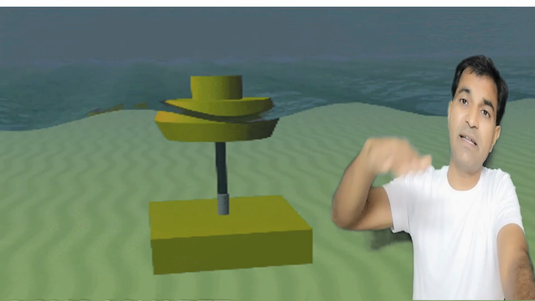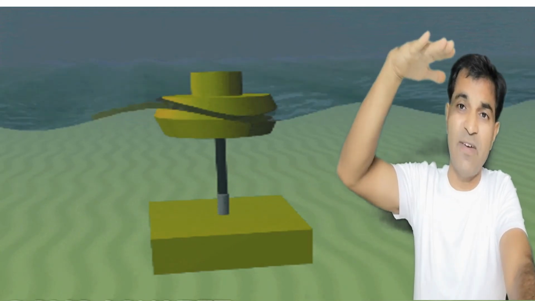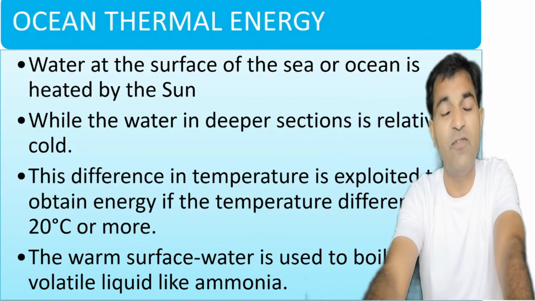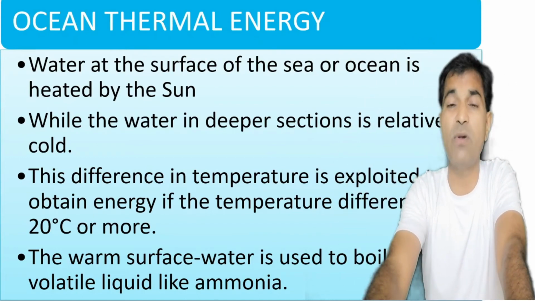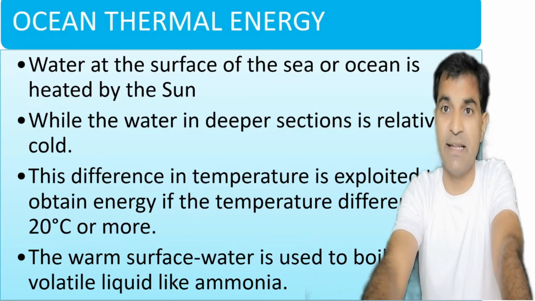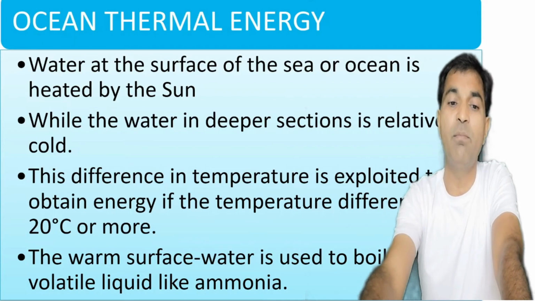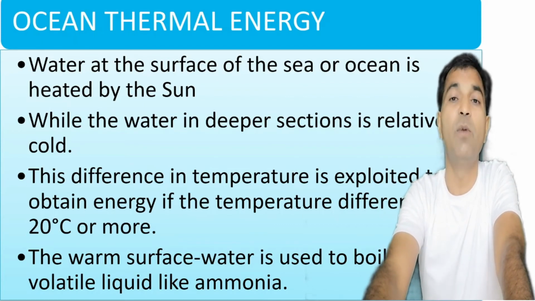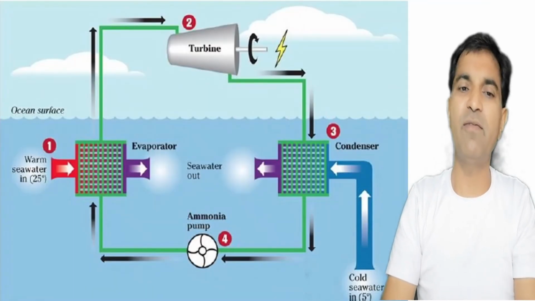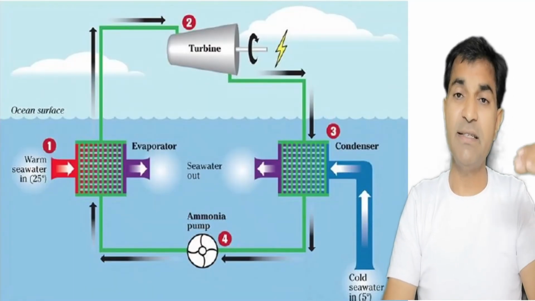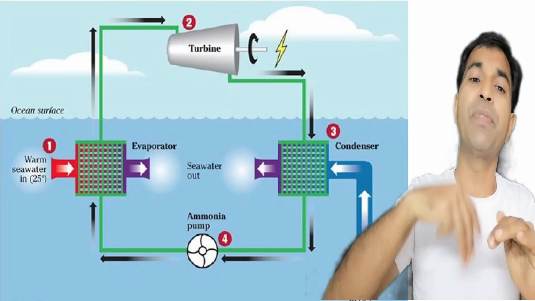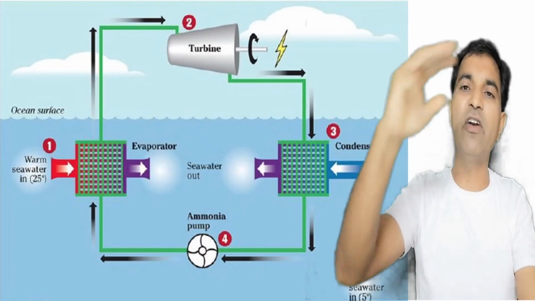It is very clear that the temperature of the ocean at the surface is quite higher than that at the lower level of the ocean. So, the difference of temperature of this ocean is harnessed for production of electricity if it is more than 20 degrees centigrade. And a low boiling material like ammonia is used for the boiling purposes. So, what is the working principle? From point number 1, it is very clear that it is, say for example, at 25 degrees centigrade. So, ammonia will just heat up, it will boil up, and it will rotate the turbine.